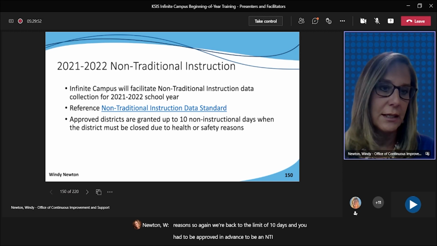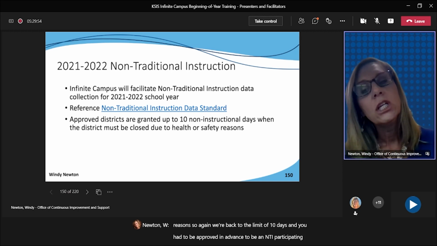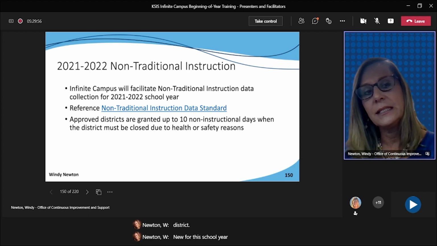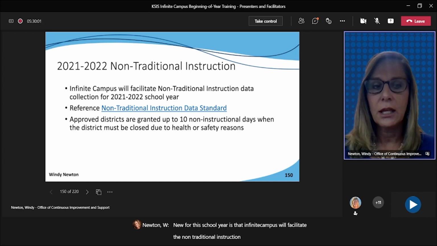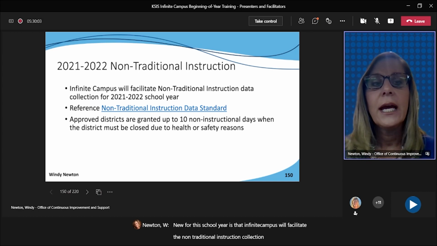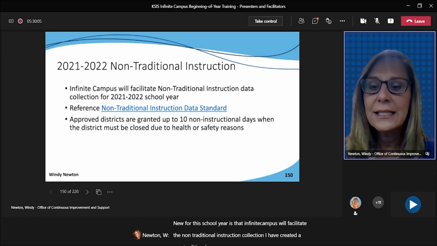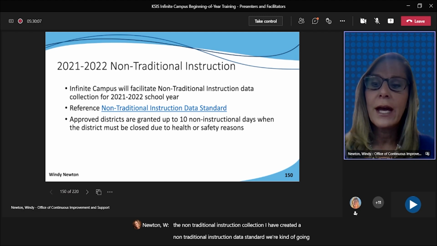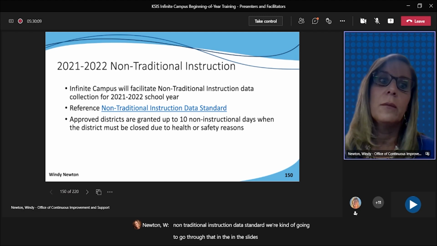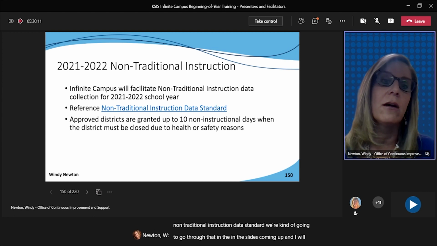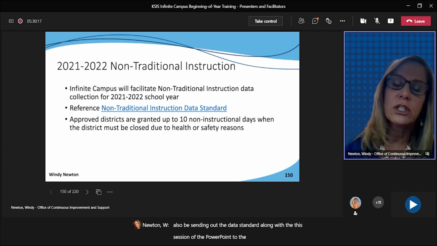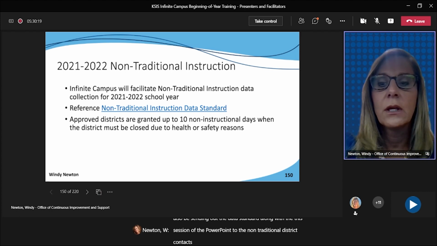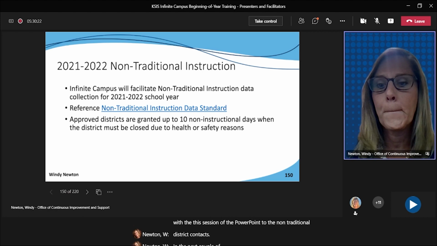New for this school year is that Infinite Campus will facilitate the non-traditional instruction collection. I have created a non-traditional instruction data standard. We're going to go through that in the slides coming up, and I will also be sending out the data standard along with this PowerPoint to the non-traditional district contacts in the next couple of days.